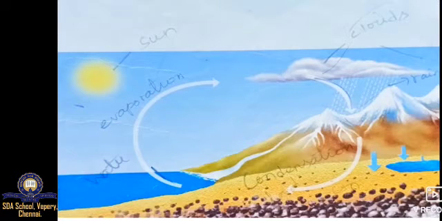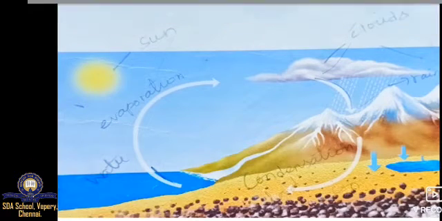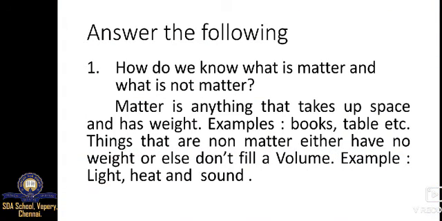Then the clouds come down as rain and snow. Then it flows down slopes into rivers, and finally into oceans. Some of it seeps under the ground. Seeps under the ground means it goes inside the ground. It gets into the ground to form groundwater. Then it evaporates again when the sunlight falls. So this whole cycle of water changing form and moving from the earth to the air and back is called the water cycle.